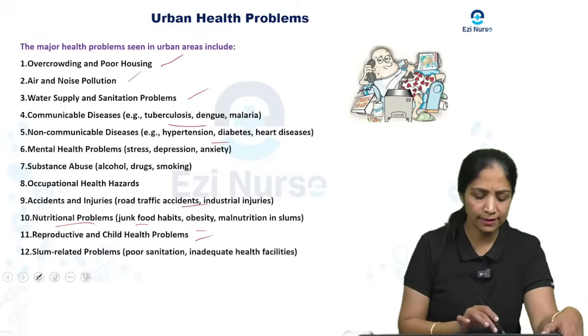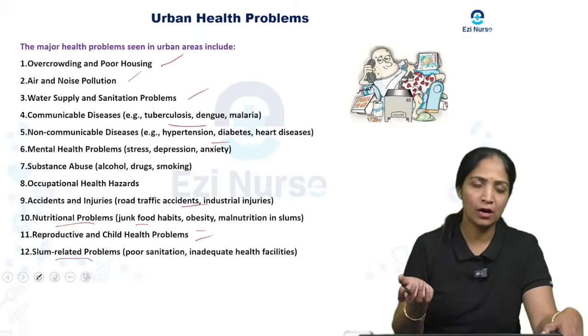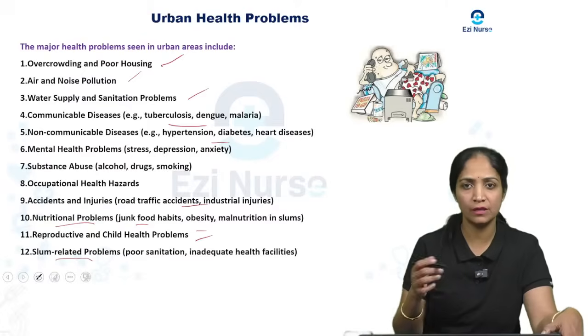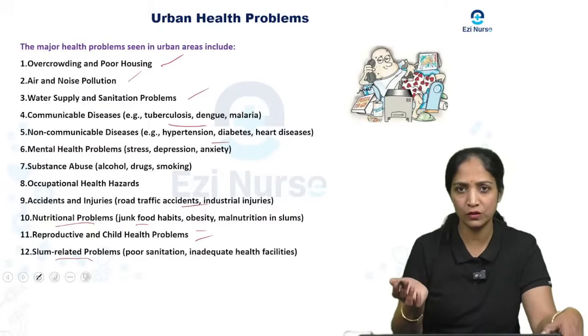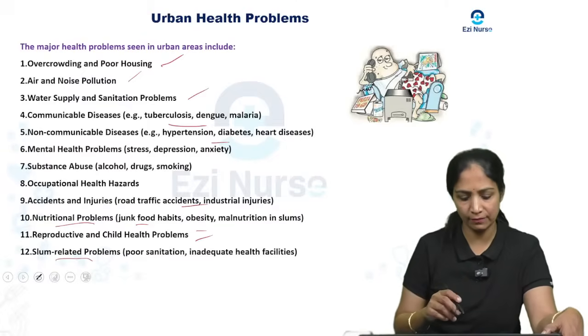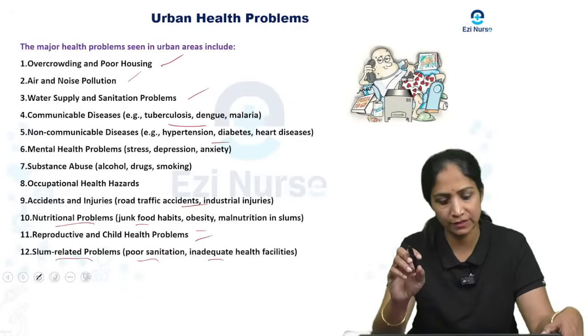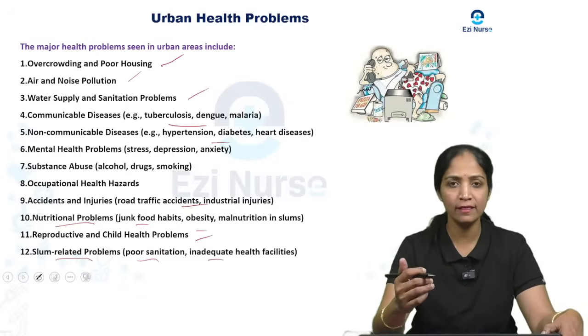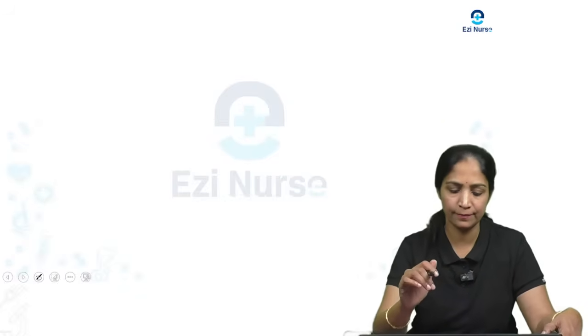And one more is slum-related problems. If urbanization is there, what will happen? There is a population explosion, and then for the people in the slum area there will be poor sanitation and inadequate health facilities. So these are the main health problems, especially in urban areas.